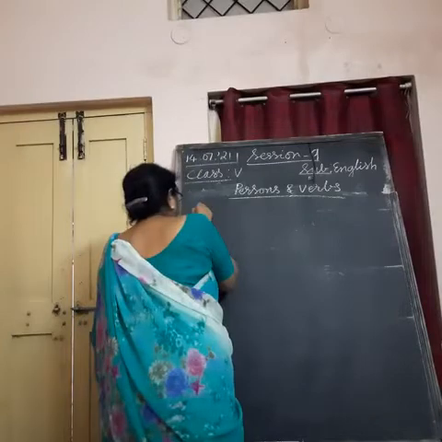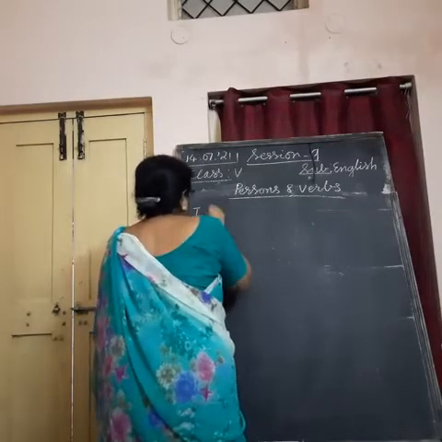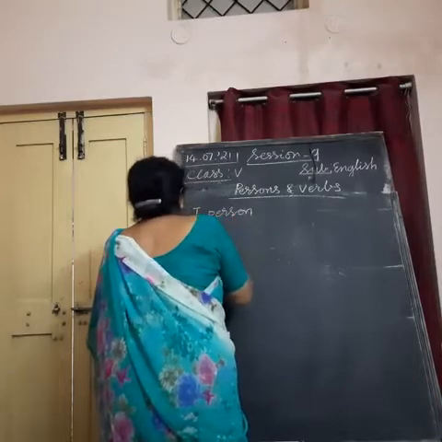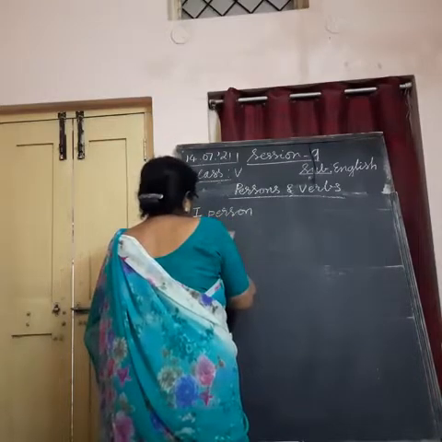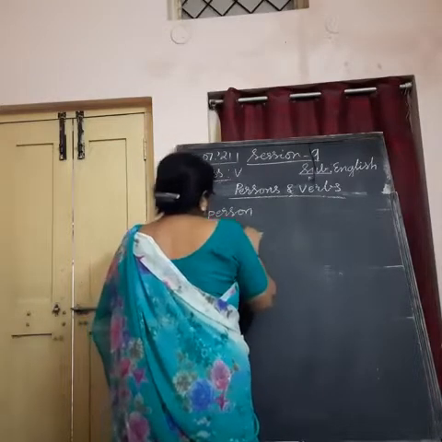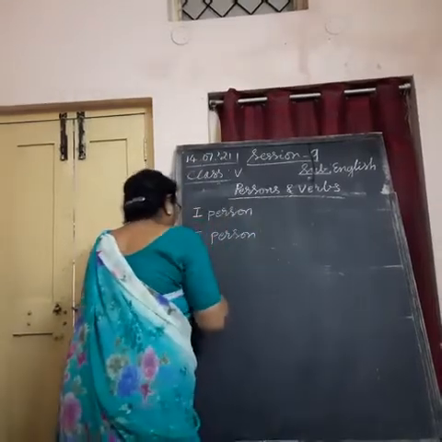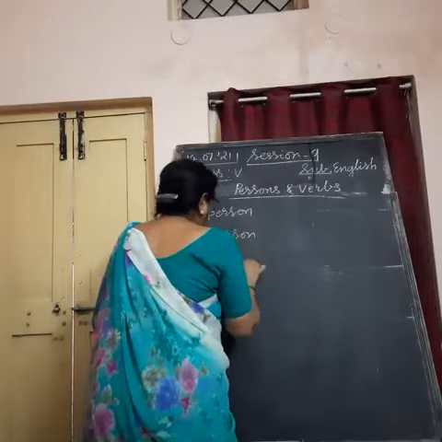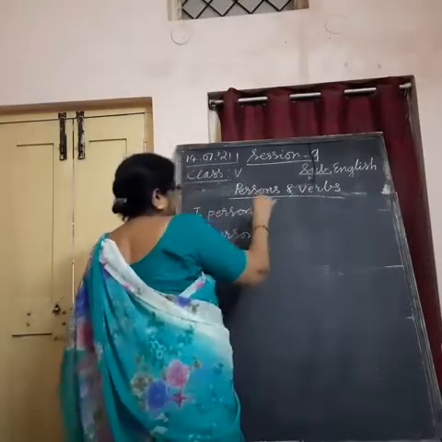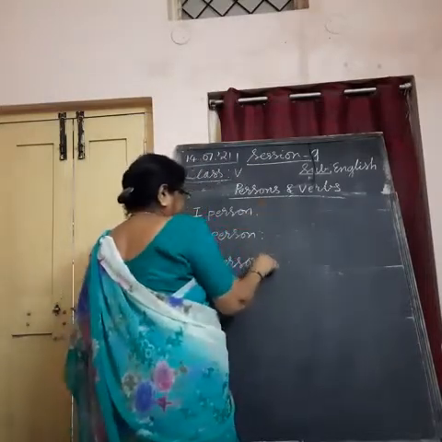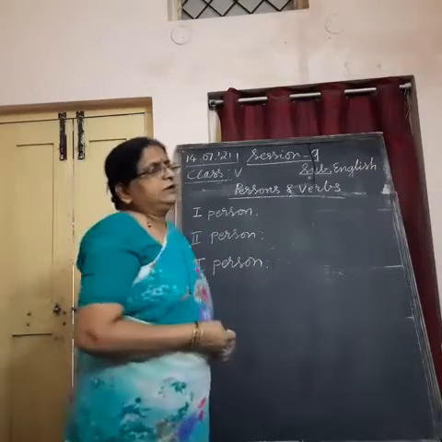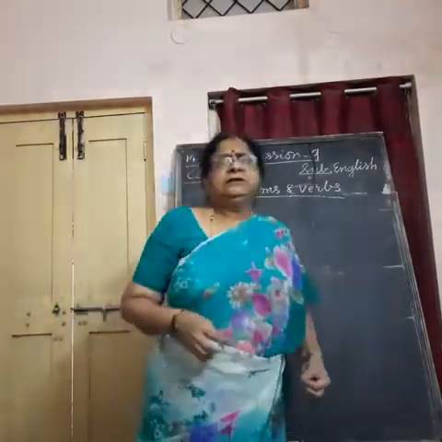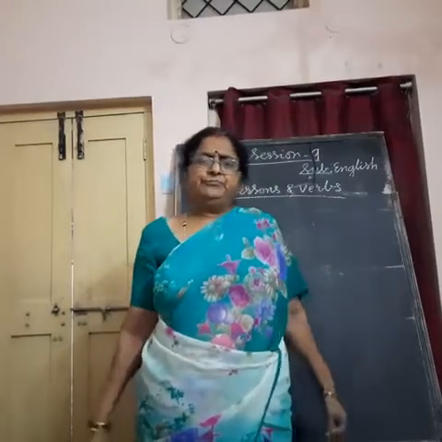That is first person, second person and third person. What is first person, second person and third person is my point now.